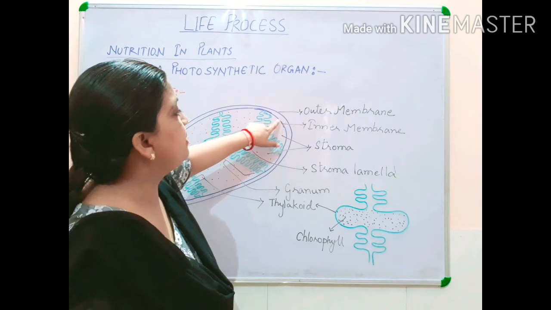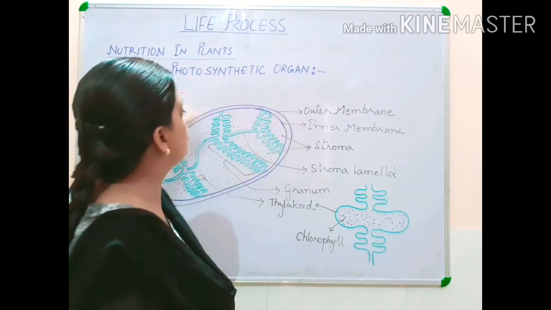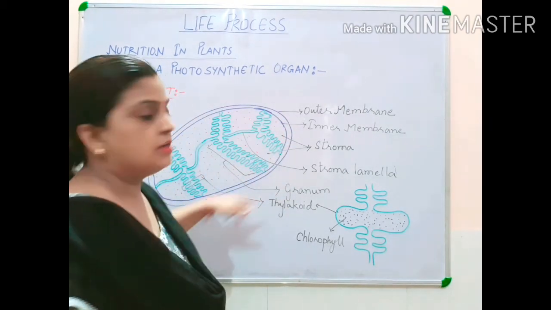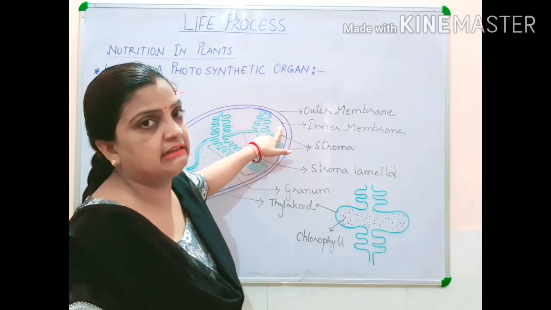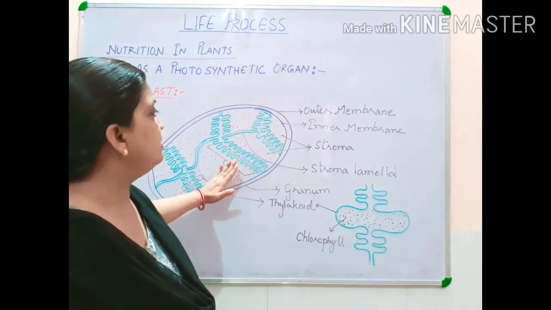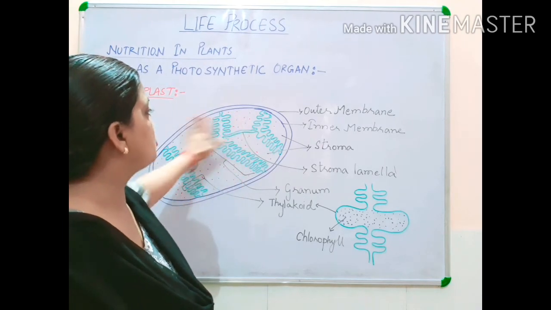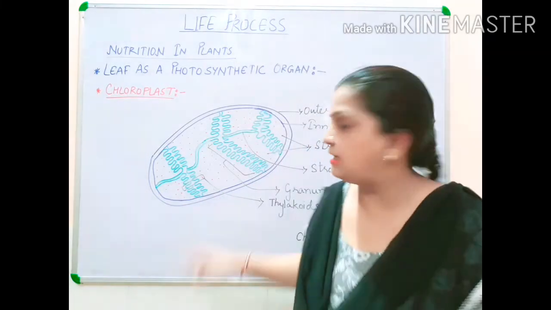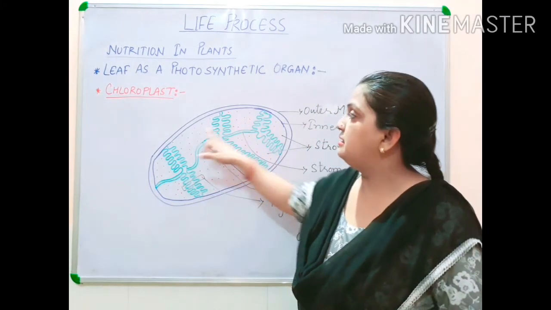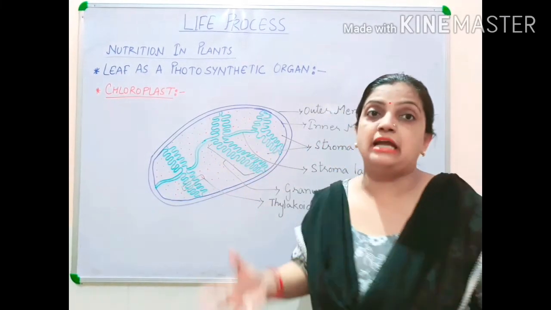Now children, this chloroplast is made up of two layers or two membranes, which are called the outer membrane and the inner membrane. It has two walls from outside. The outer is the outer membrane and the one inside is called the inner membrane. Now inside, you can see I have drawn the whole non-cellular ground substance, which is colorless. I have shown it with red color here, but it is colorless.